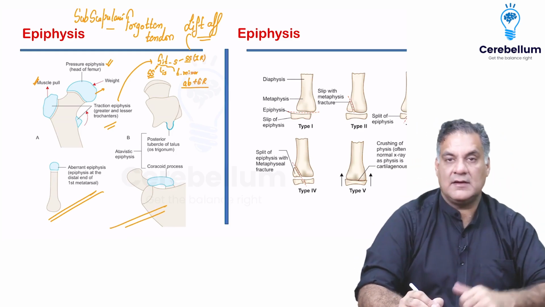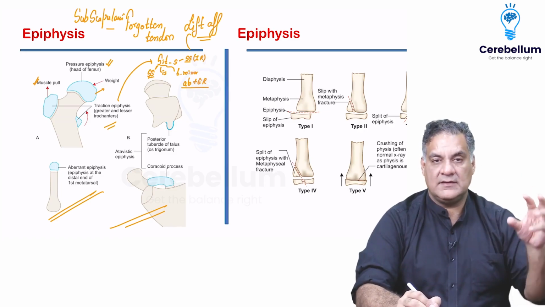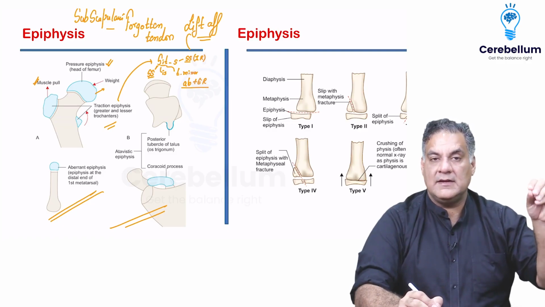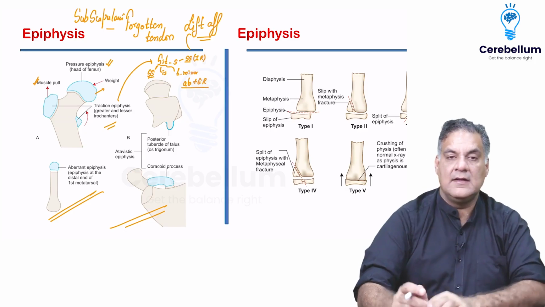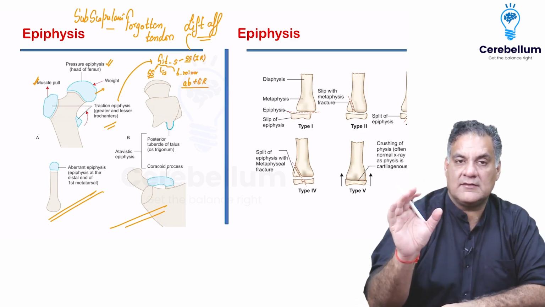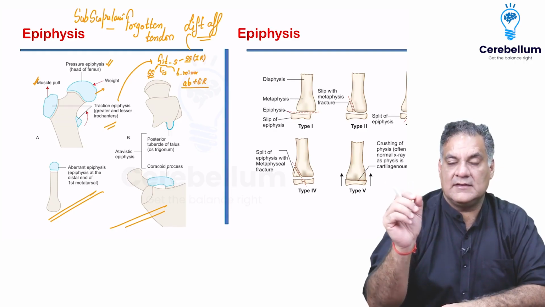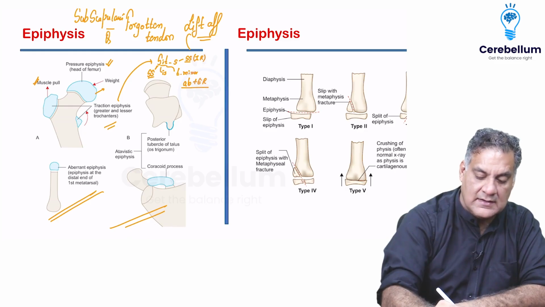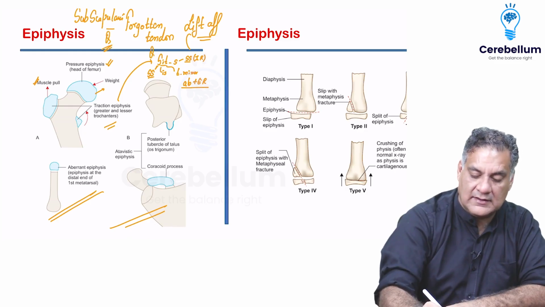So this is atavistic. But if I have to remember one, traction epiphyses around the femur, the gluteus medius and minimus, the main abductors going on the greater trochanter. Around the shoulder, the rotator cuff muscles, the SITS going on the greater and the lesser tuberosity, and subscapularis, the forgotten tendon, which is the question most commonly asked, and the rotator cuff muscle names are the second question here.